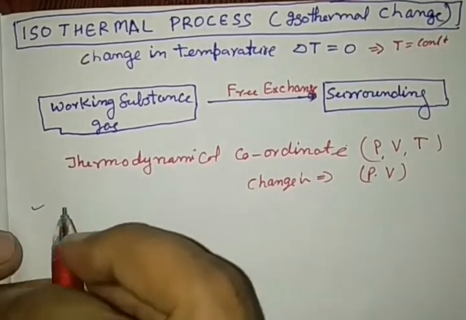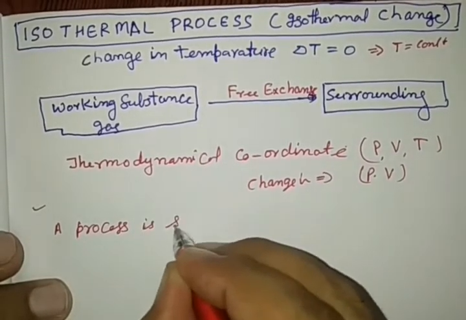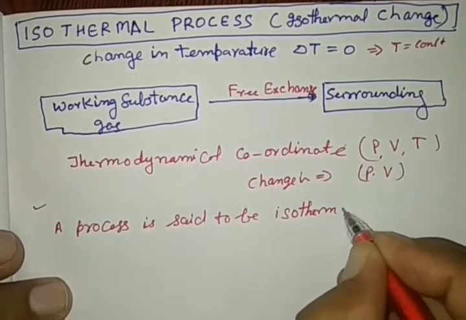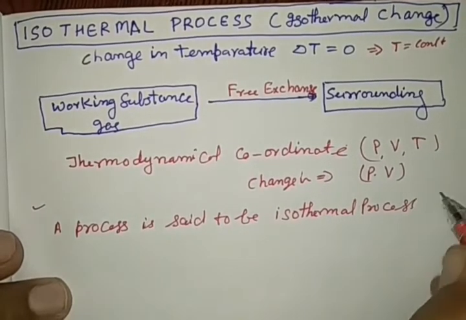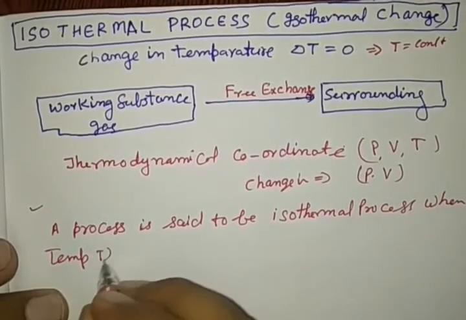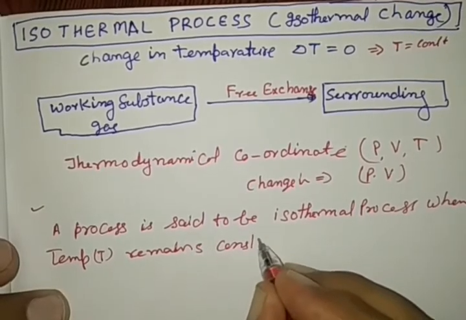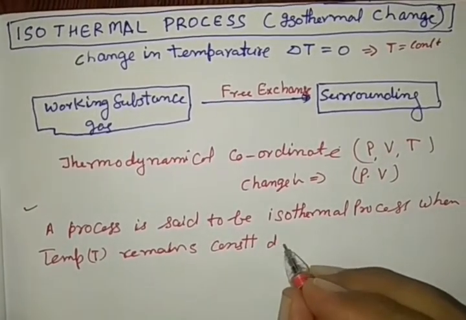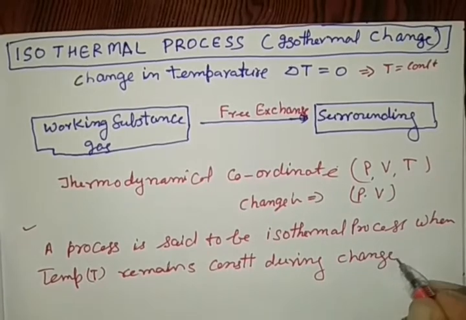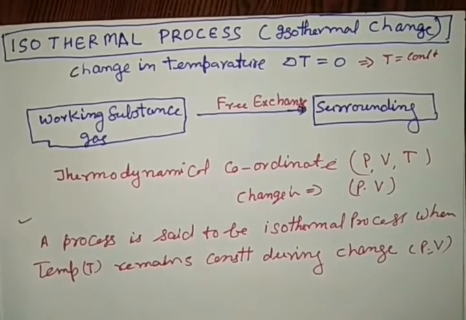Here see, a process is said to be an isothermal process when temperature remains constant during thermodynamical change in the other coordinates, pressure and volume.